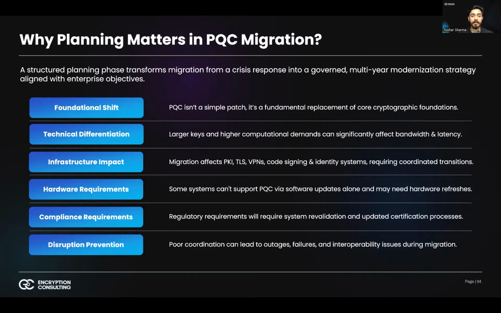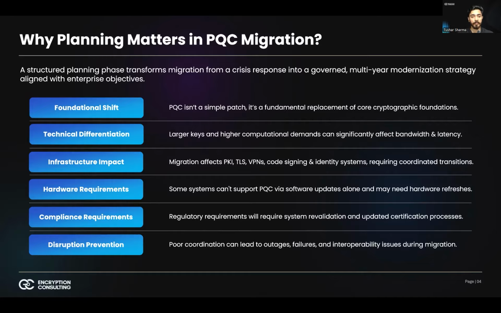Third, the ecosystem impact of migration is very extensive. PKI hierarchies, TLS configurations, VPNs, code signing workflows, identity and authentication systems, all of these must transition in coordination. If sequencing is incorrect, trust chains can break. Fourth, some environments require hardware changes. Not all legacy hardware can support new cryptographic operations efficiently. Effective planning integrates hardware refresh cycles with procurement timelines early, ensuring replacements are scheduled rather than treated as an emergency purchase.